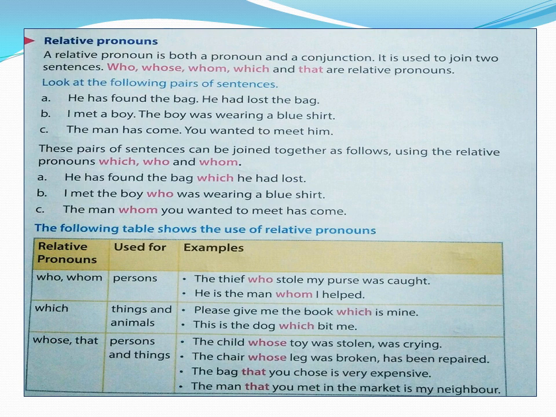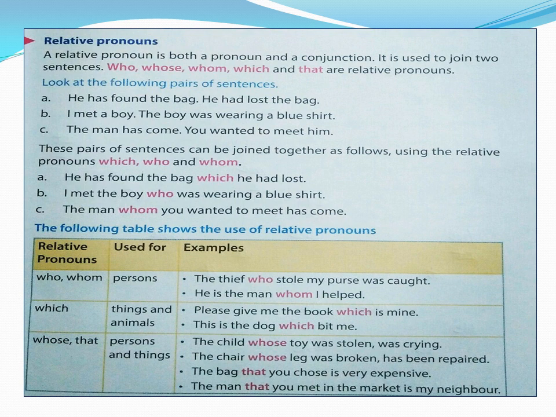Third example. The man has come. You wanted to meet him. Two sentences. The man whom you wanted to meet has come. So whom is the relative pronoun which is combining these two sentences and making them as one sentence. So did you understand the use or purpose of relative pronoun, children? It acts like a pronoun. At the same time it joins two sentences and makes them as one. So it acts as a conjunction.